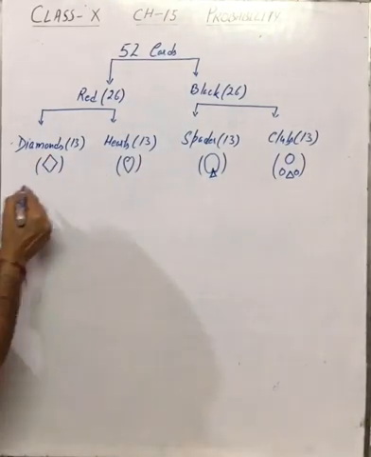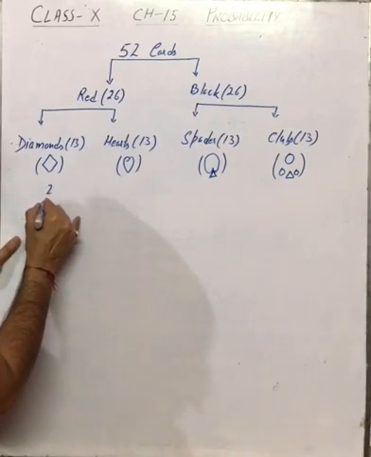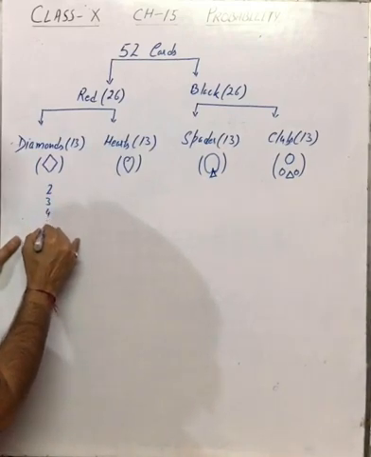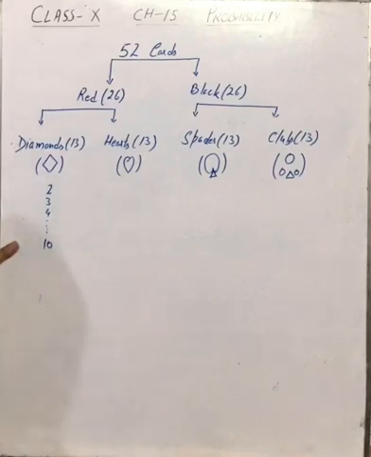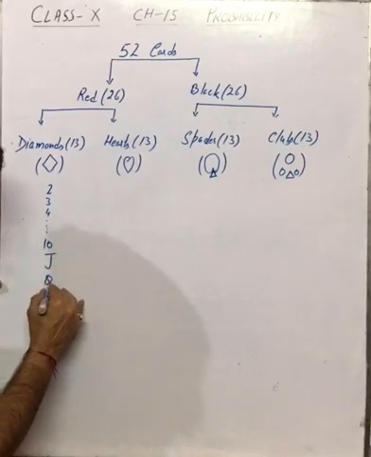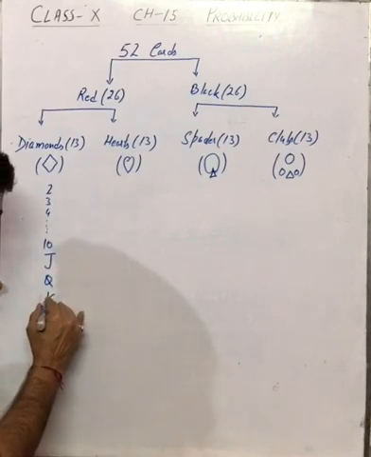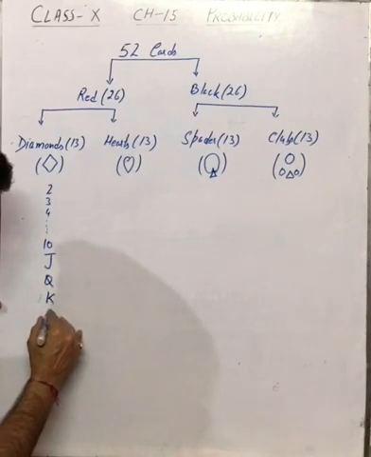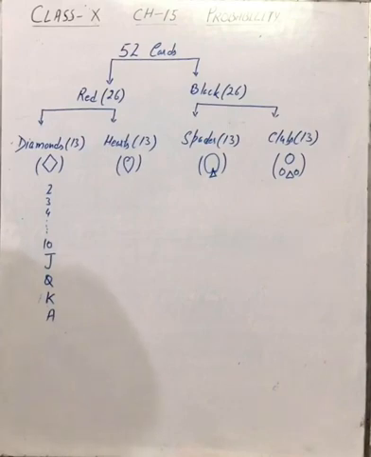Now what are these 13 cards? These cards start from 2, 3, 4 and so on, up to 10. Then comes jack, then queen, then king, and the last one is ace. So total 13 cards are there. 2, 3 up to 10, 9 cards. Then 10th, 11th, 12th and 13th.